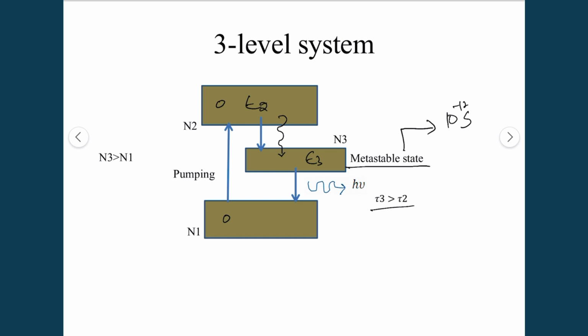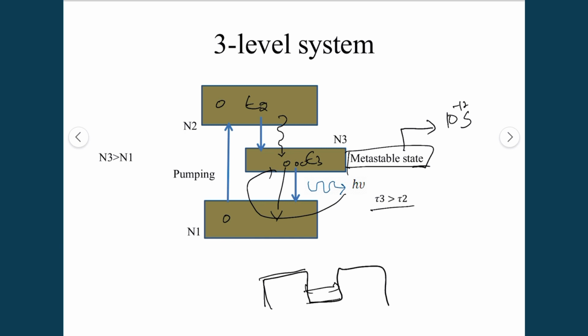In the metastable state, the electron will spontaneously go to the ground state by emitting a photon, and then this photon will stimulate another photon for stimulated emission and come to the ground state. So within a very short span of time, the metastable state will be empty. The three level system will give a pulse of laser in this way. We will have a high amplitude, then a decay of laser, then again amplitude, and again a decay of laser. So a pulse of laser will be achieved from the three level system.